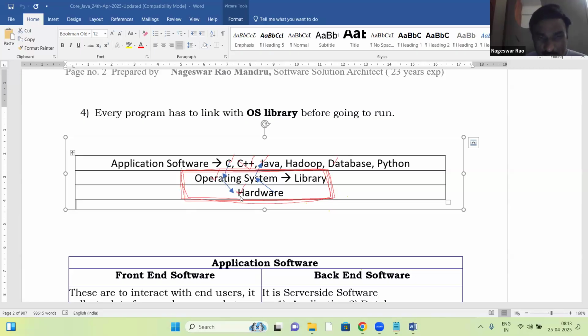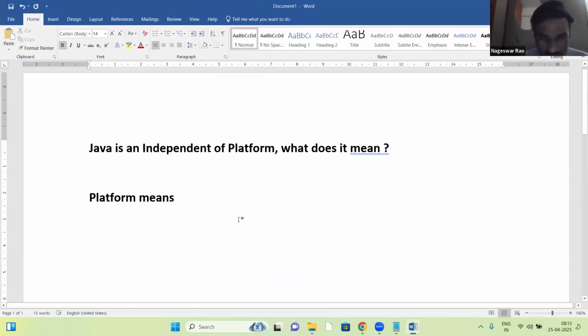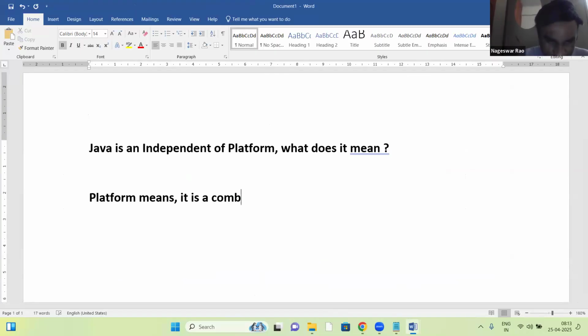It's a combination of hardware and operating system, a combination of these two layers.